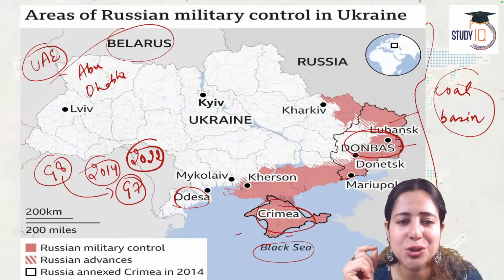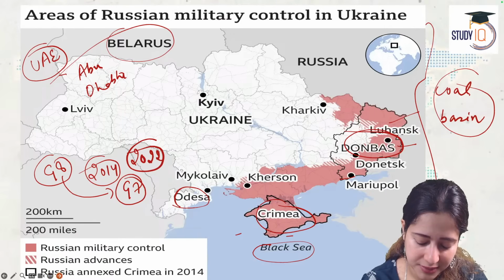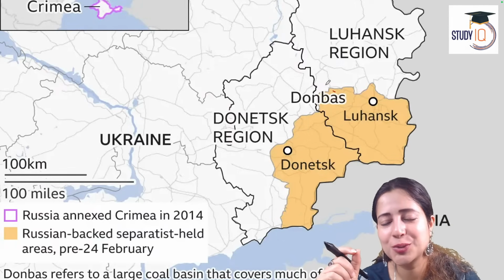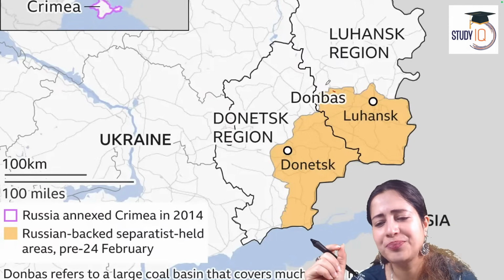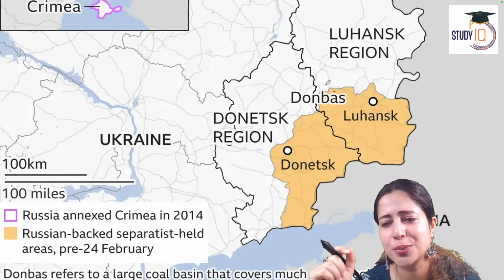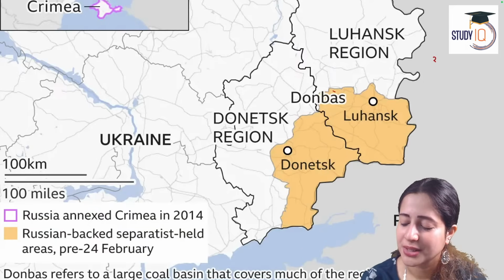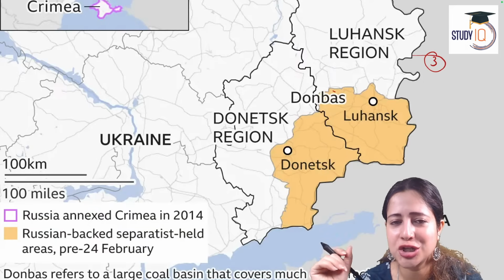Now understand where Donbas lies. Let's see another map here. Donbas is this area, lying towards easternmost Ukraine, very close to Russia's border. There are three reasons why Russia needs Donbas.